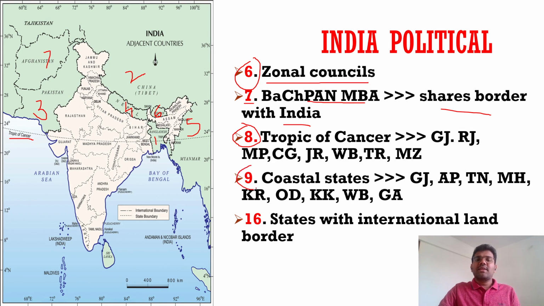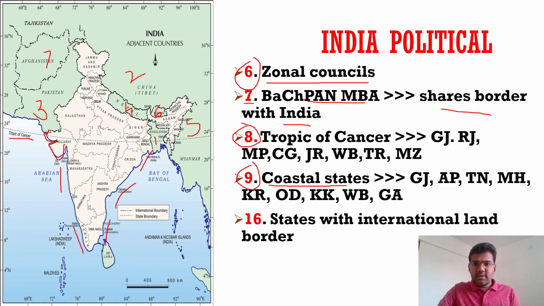Then 9 are the states which have a coastal boundary. So Gujarat, Andhra Pradesh, again, I have arranged it for you in a descending fashion. So Gujarat has the highest, or you can say longest coastline in India. Here you can see Kutch Peninsula, Kathiawar Peninsula is there. So Gujarat, then Andhra Pradesh, then Tamil Nadu, then Maharashtra is there, then it's Karnataka, then it's Kerala, then it's